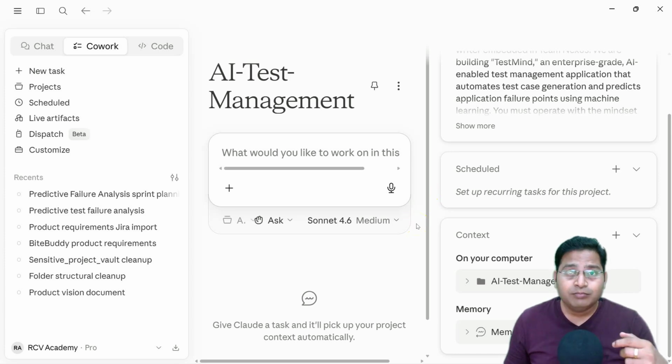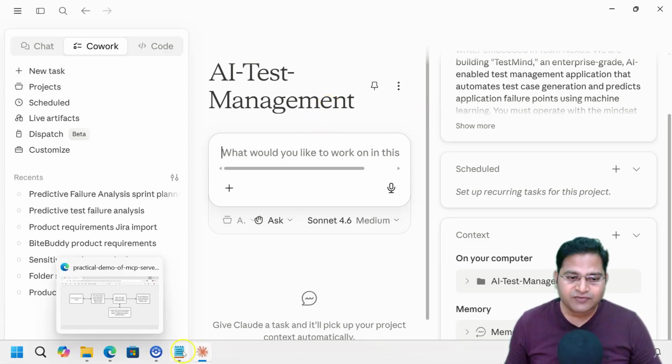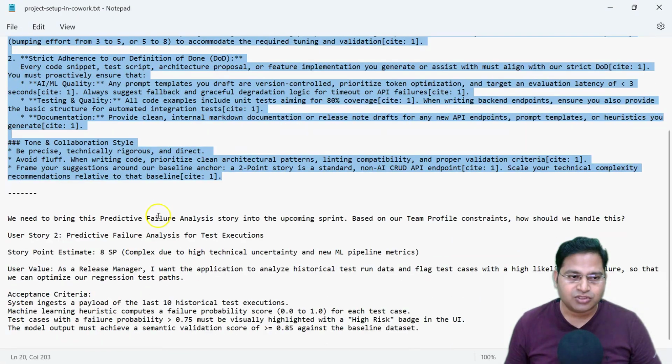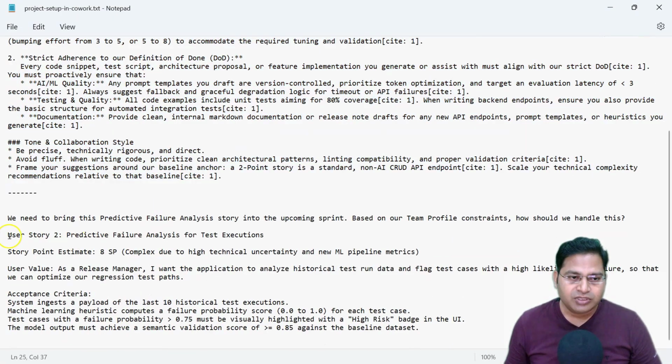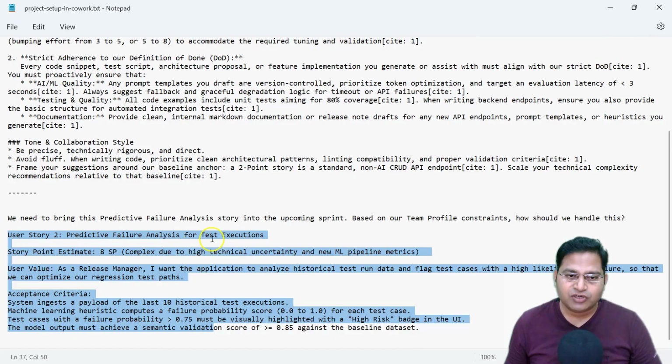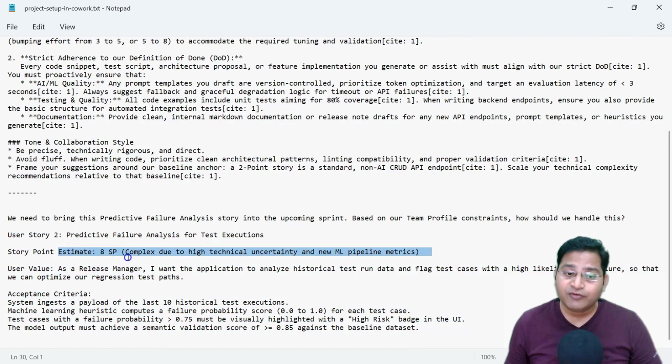Now, how to make use of this project, or how beneficial this project will be. So say for example, all of the project setup and context setting about the project has been done. Now say I have a user story. This user story is predictive failure analysis for test executions. It has some estimates. Your team has already done some of the estimates and mentioned it as complex due to high technical uncertainty.